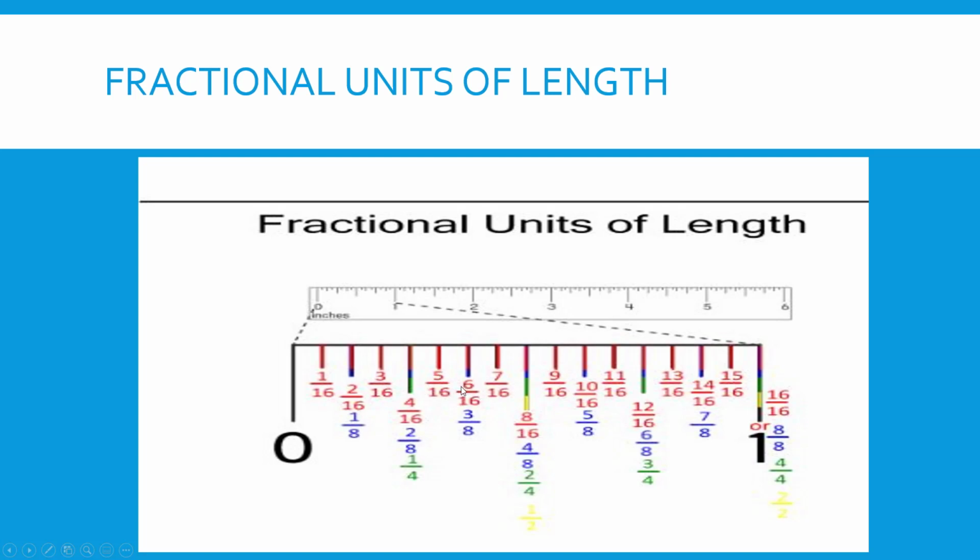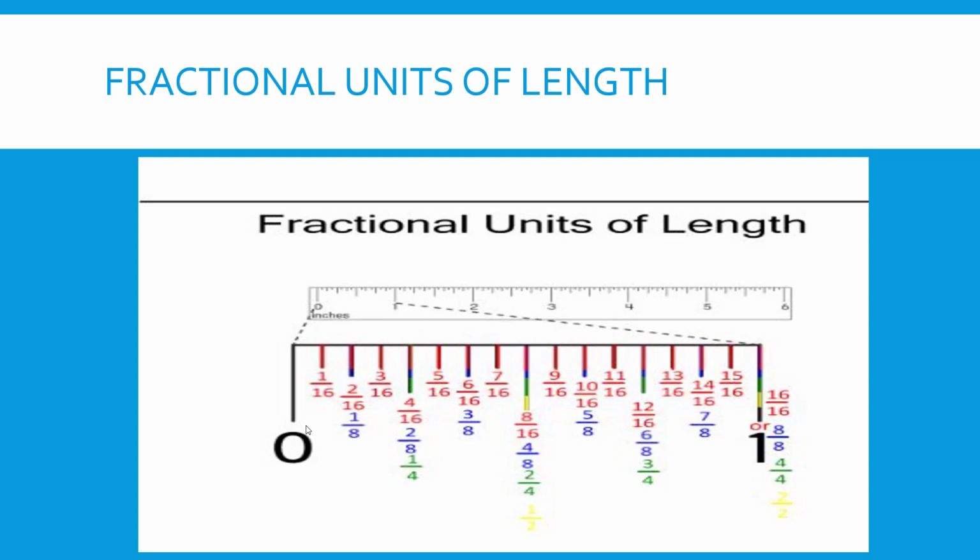The 6th one, 6/16, but that can be broken down into a 1/8. So that's a 3/8. It's a little confusing for people to understand that you're just taking that 1 inch and dividing it up into 16 equal parts, or 8 equal parts, or 4 equal parts, or 2 equal parts.